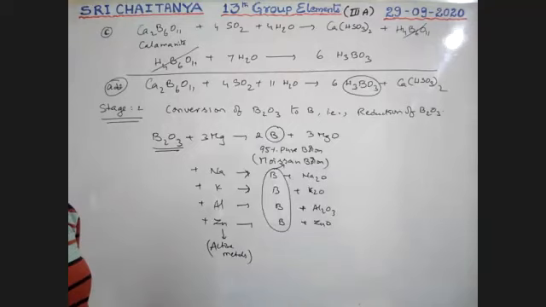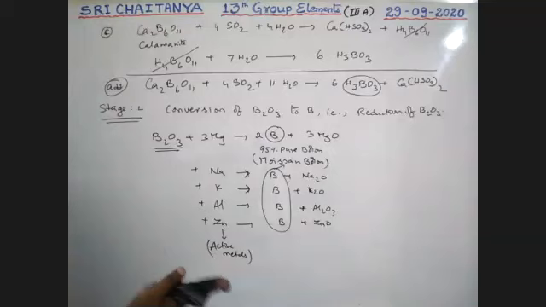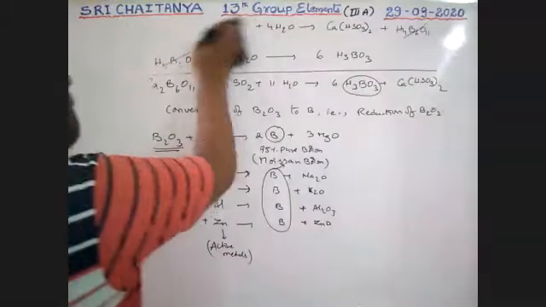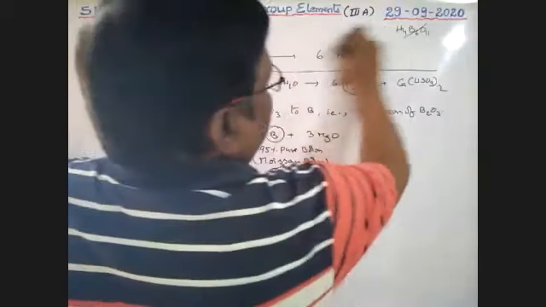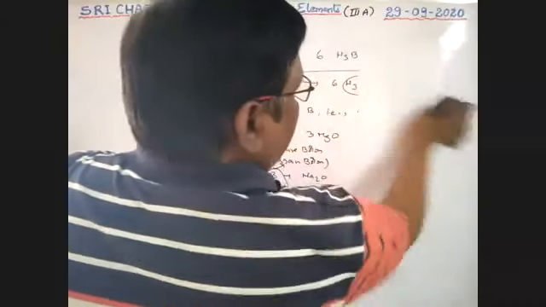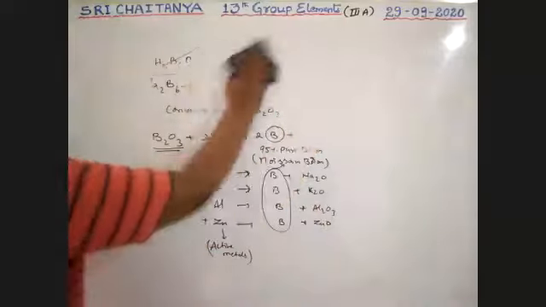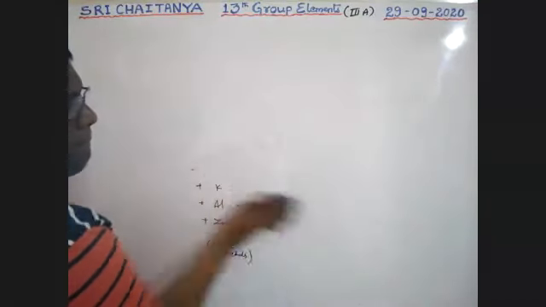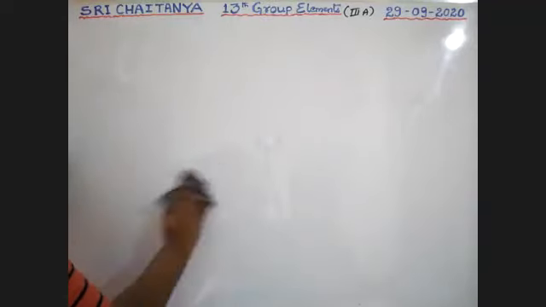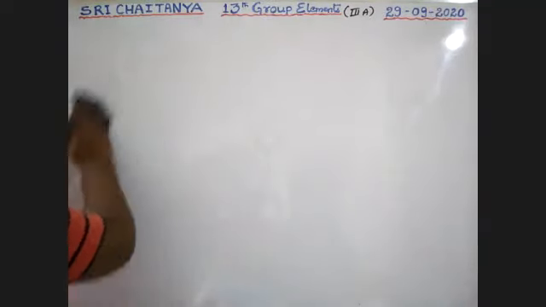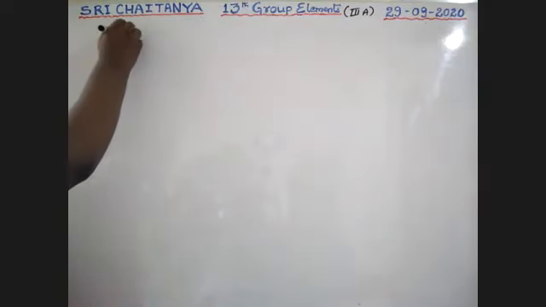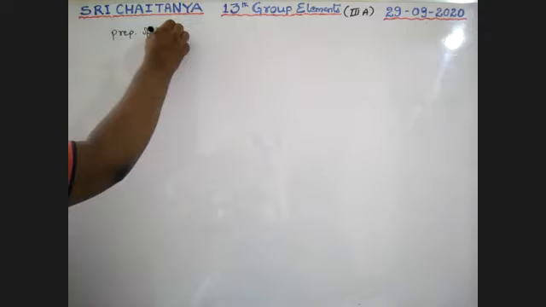Now, how to prepare crystalline boron? See here. Preparation of crystalline boron.